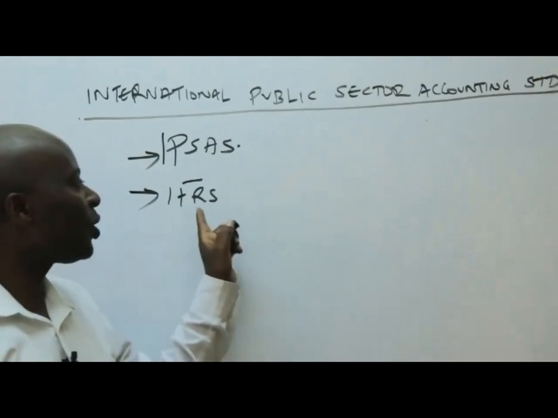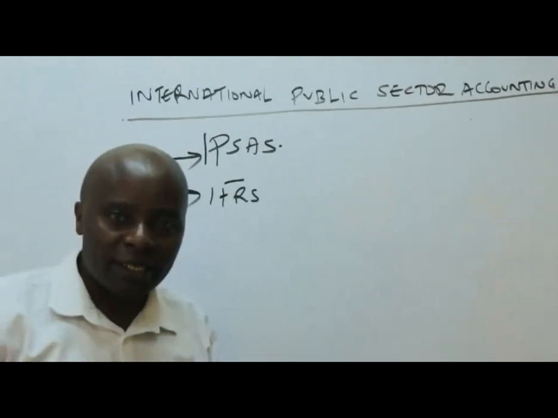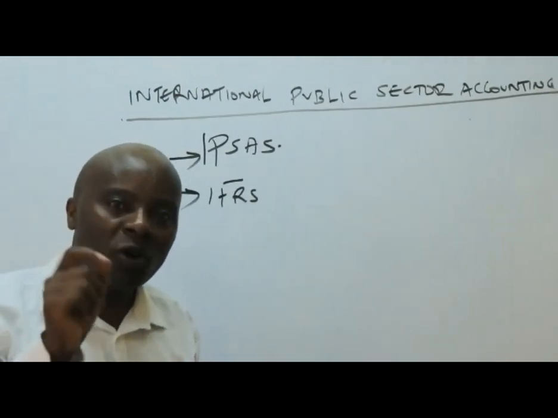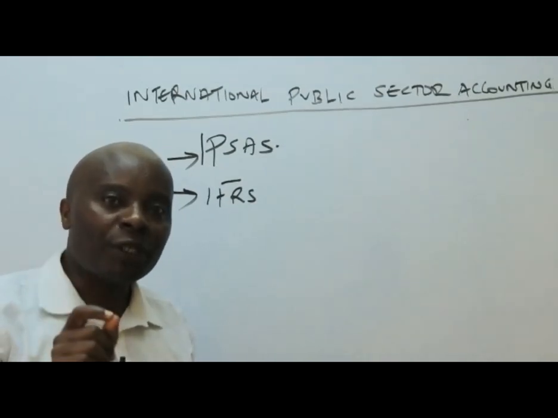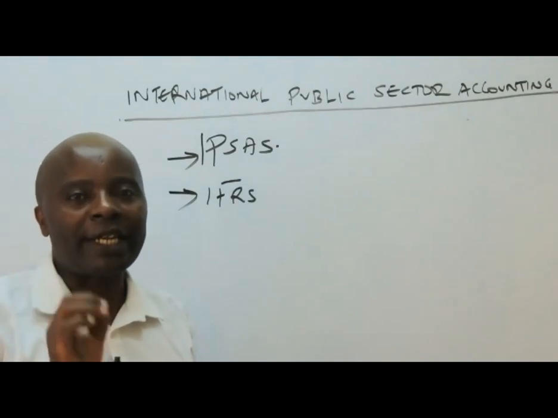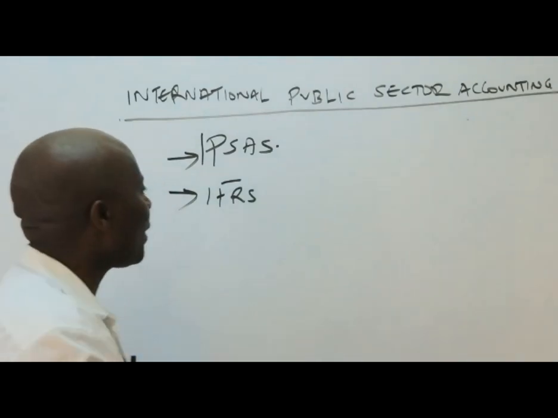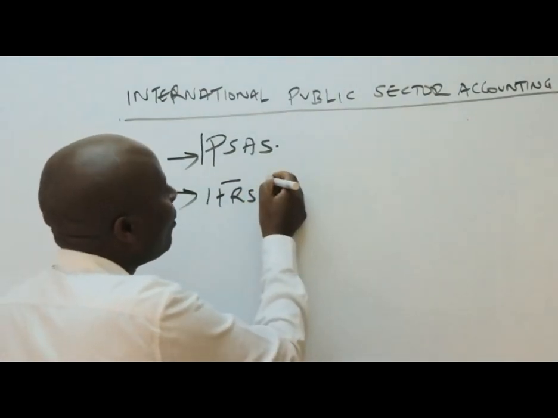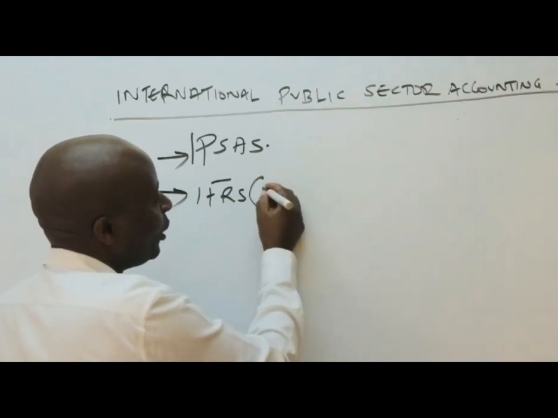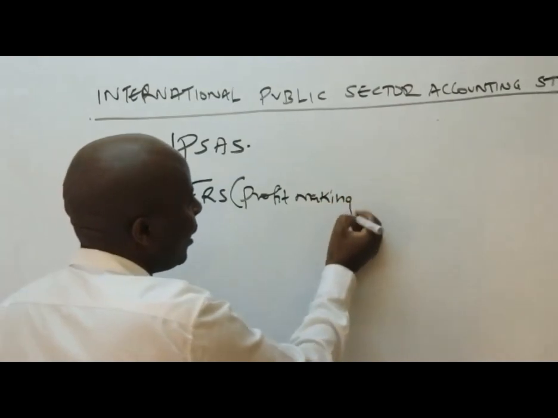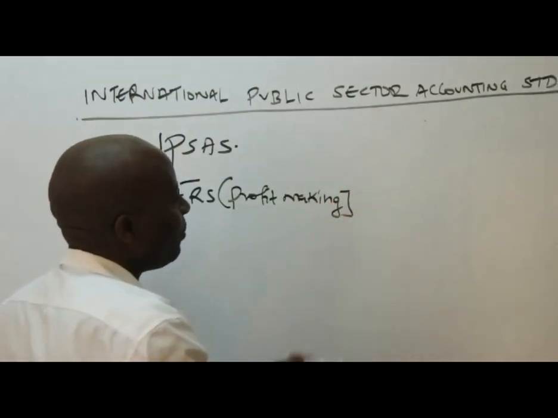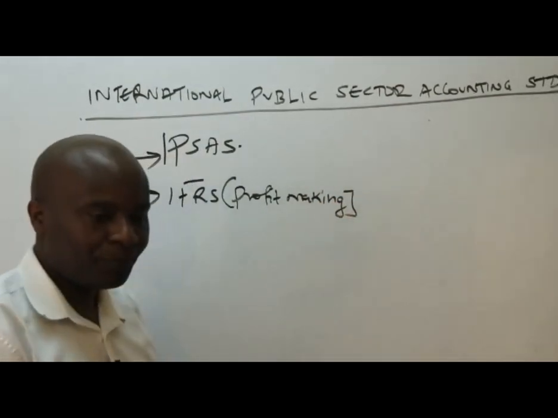These are basically standards that profit-making organizations use to present their financial statements. So basically, IFRS are for what here? The private sector, what we call the profit-making organizations. Accounting standards for profit-making organizations.